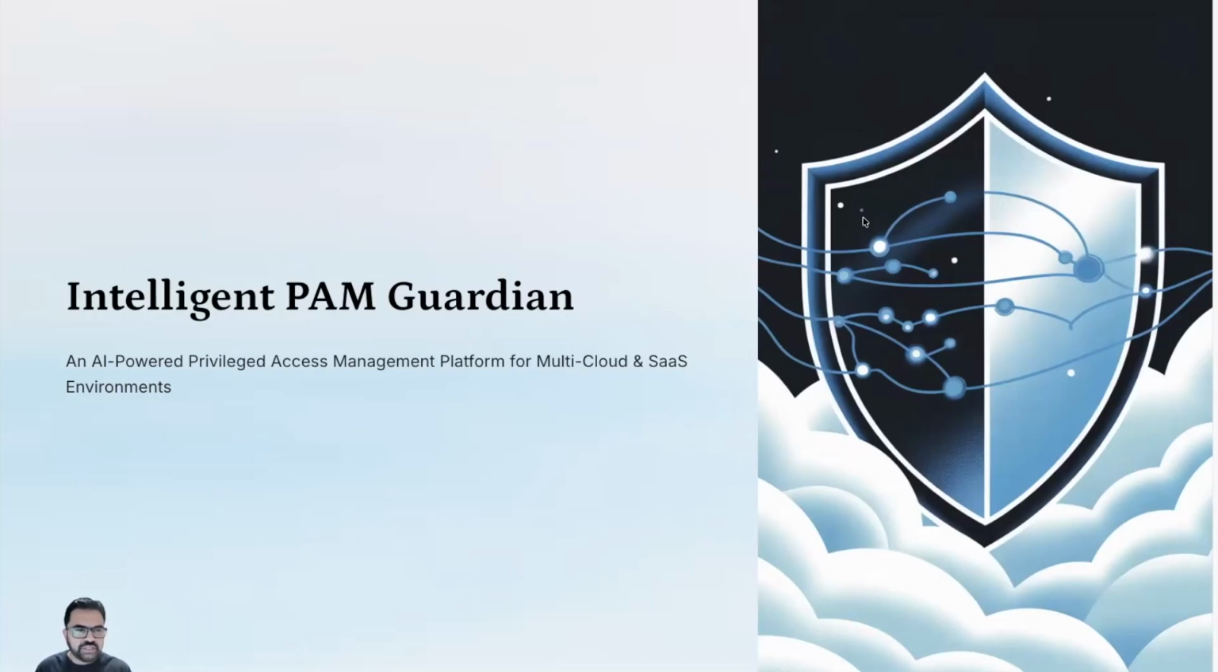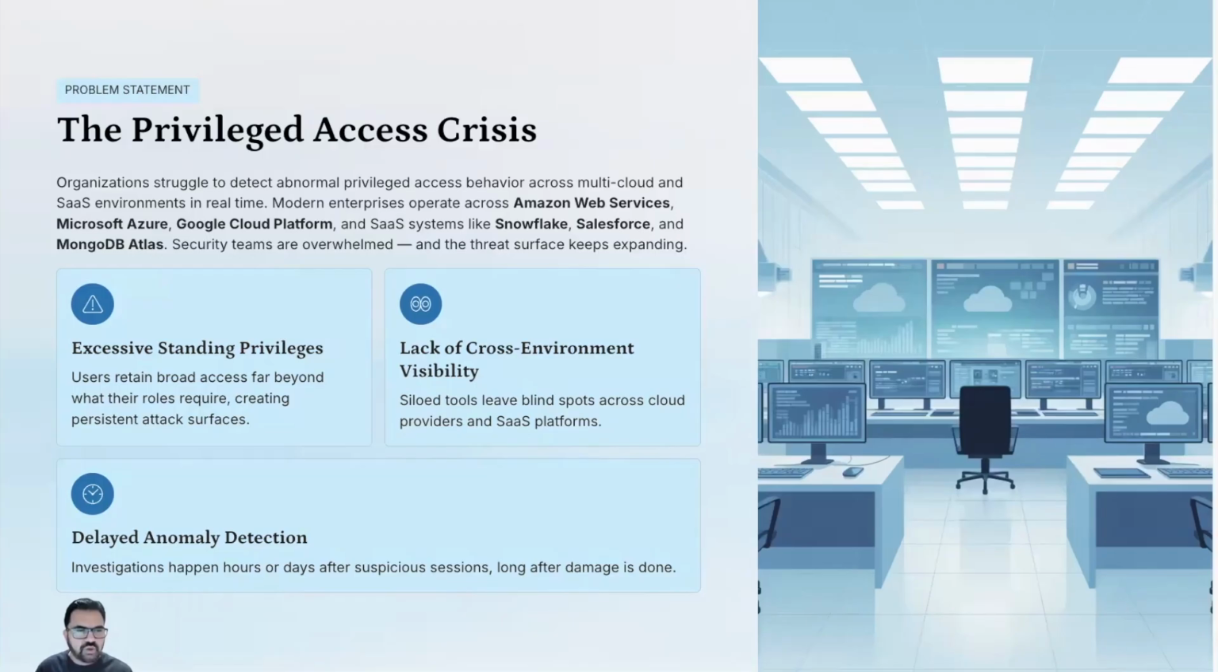The vision behind Intelligent PAM Guardian is to build an AI and machine learning native privileged access management platform for modern enterprises. As organizations expand across multi-cloud environments like AWS, Microsoft Azure, GCP, and rely heavily on SaaS platforms such as Snowflake and Salesforce, the privileged access problem has become more complex than ever. Our goal is to leverage cutting-edge machine learning to detect anomalous access behavior in real time. We also want to reduce standing privileges and proactively secure critical systems before incidents occur.